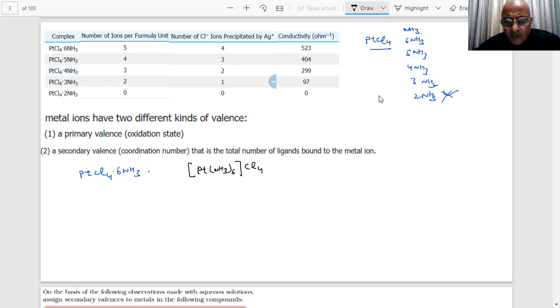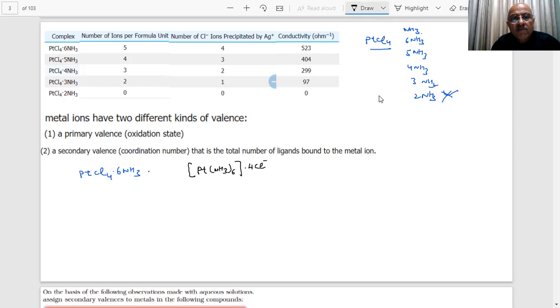Actually, it's not written like this. I'm putting it in a different way, students, so that there is no confusion, because otherwise, what will happen, students? Let me put 4 Cl minus. I'm saying, okay?